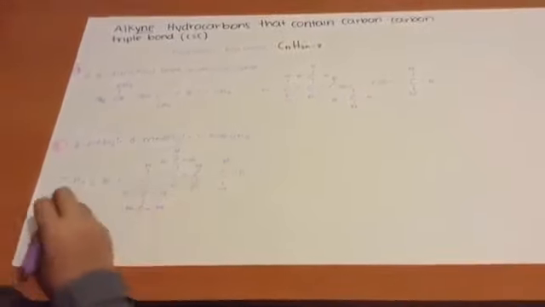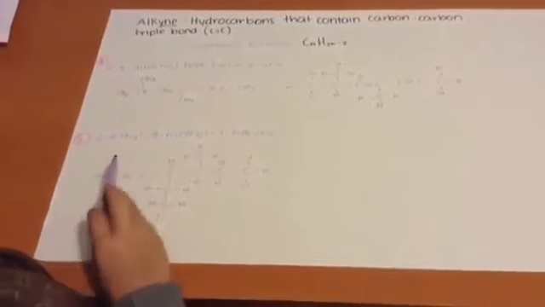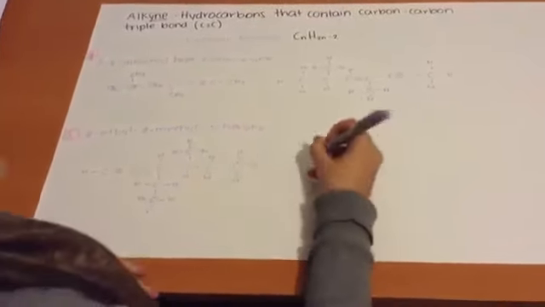All we have to do is count the hydrogens and put it in the carbon like this.